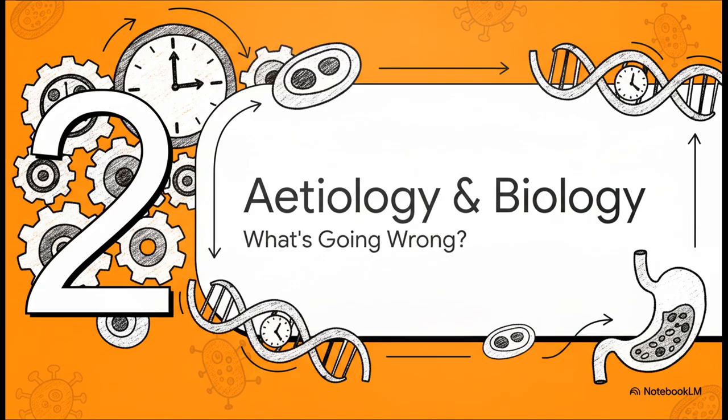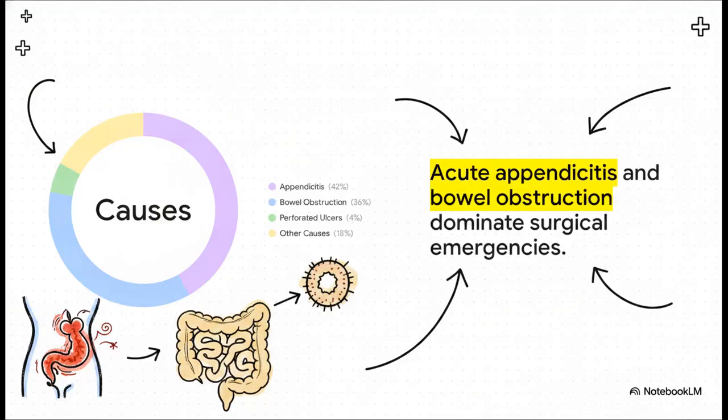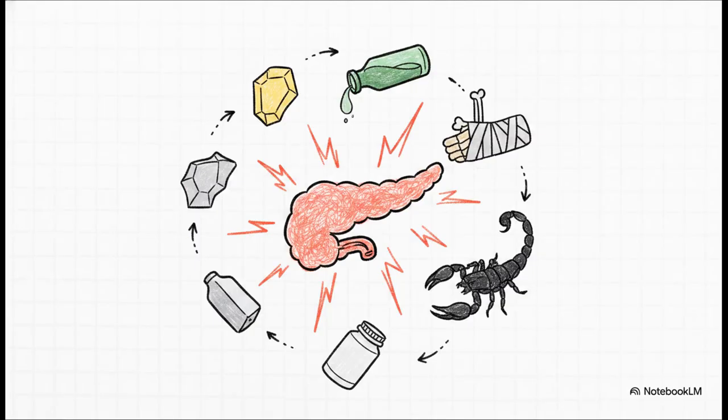Moving on to part 2, let's look at etiology and pathophysiology to understand what's actually going wrong inside. When we look at the epidemiological data, specifically from a major pooled study in East and Central Africa, we see a massive prevalence of acute appendicitis at over 42% and bowel obstruction at nearly 36%. These two conditions absolutely dominate surgical emergencies, with issues like perforated peptic ulcers coming in further down the line at about 4.5%.